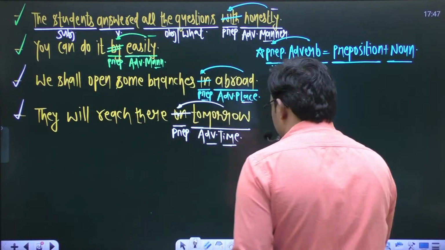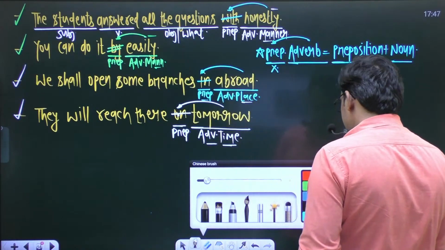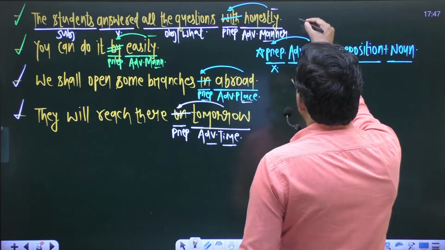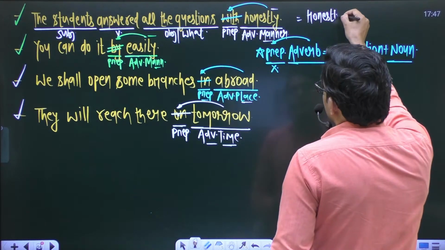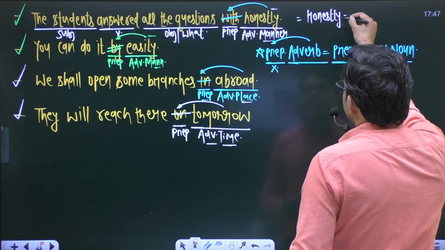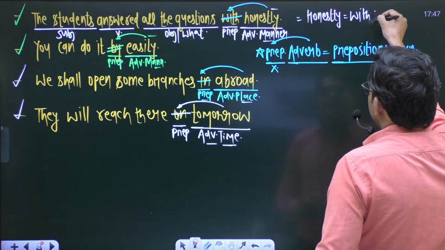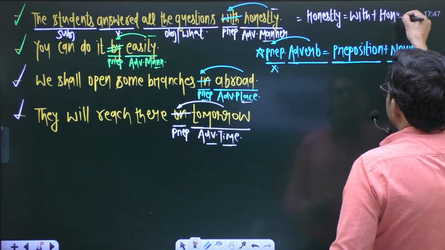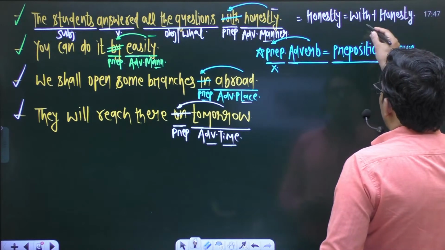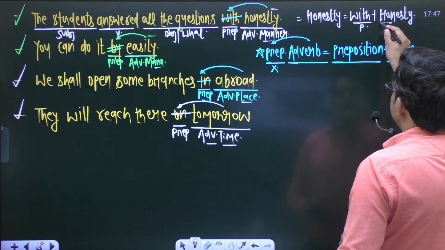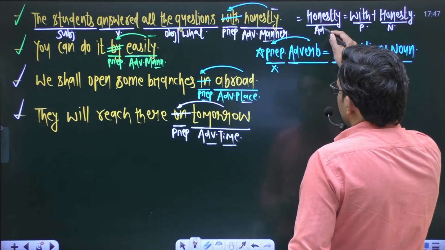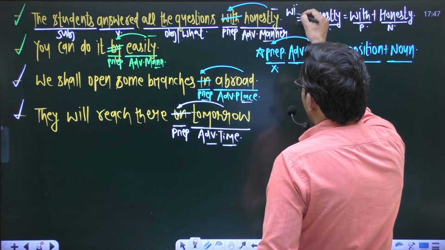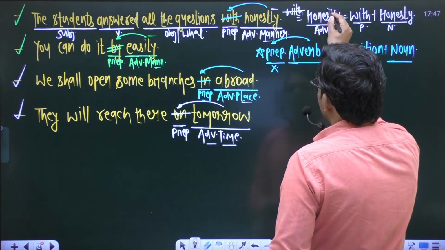So how does it happen? Make sure that honestly is always equal to with plus honesty. The word with is a preposition, and honesty is a noun. Preposition plus noun gives an adverb, so don't use the preposition with before the word honestly.